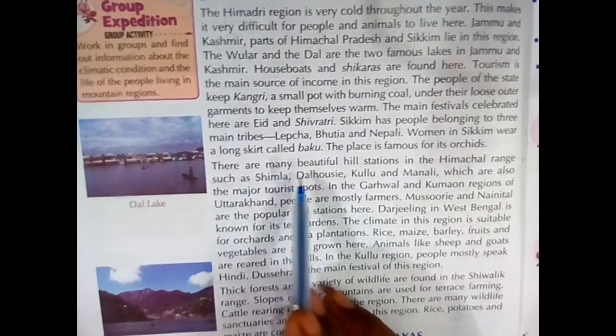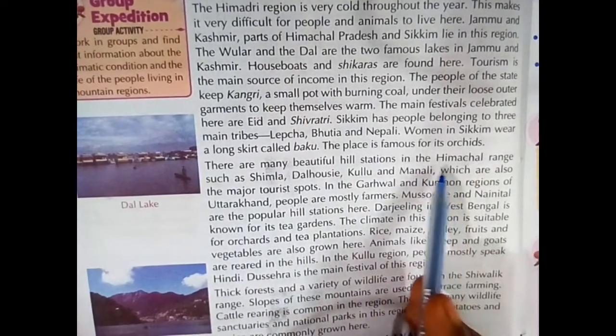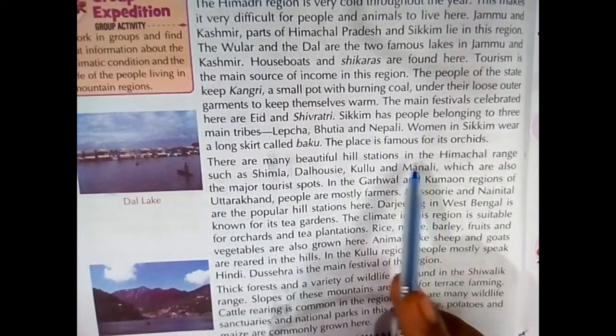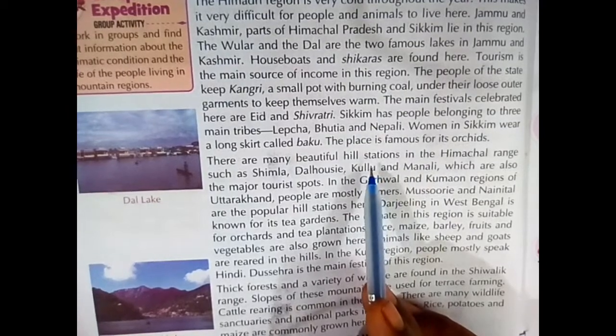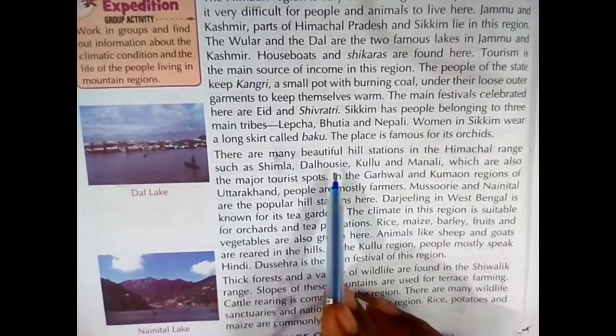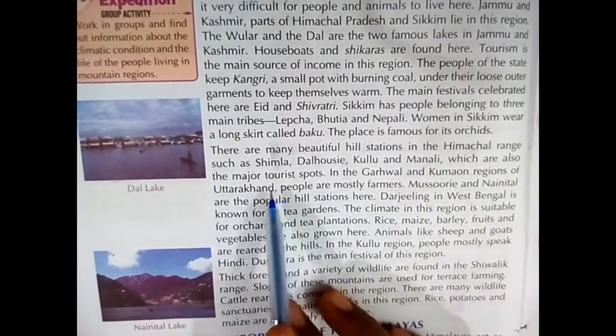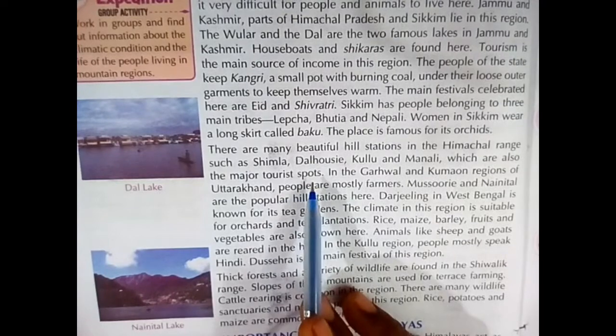There are many beautiful hill stations in the Himachal range, such as Shimla, Dalhousie, Kulu and Manali, which are also the major tourist spots.